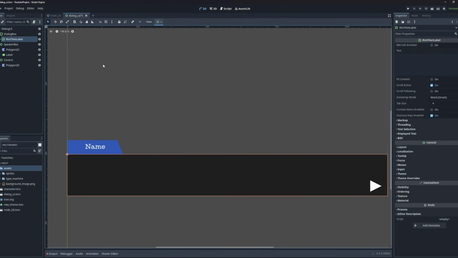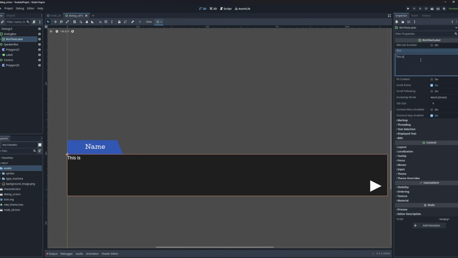Essentially we have a lot more freedom with this than we do with the label, because a rich text label allows you to have multiple fonts within the same text block. You can have scroll, for example. If you look here, it supports scroll. You can also use BBCode to customize the appearance of the text. So I'm just going to show you.